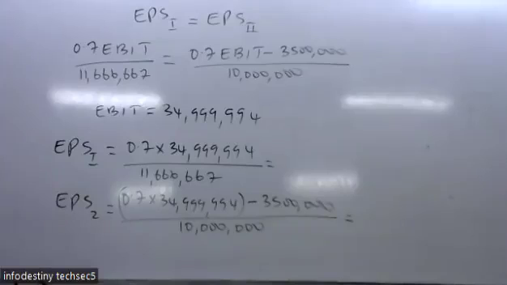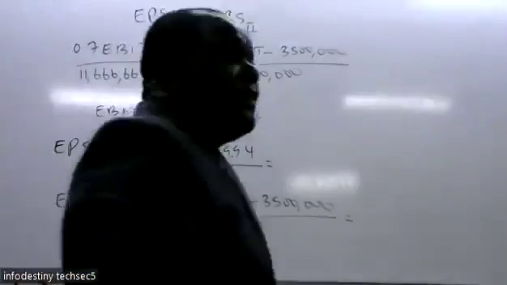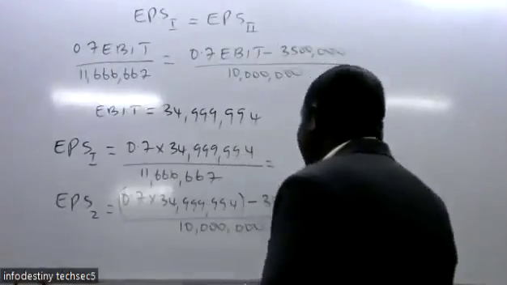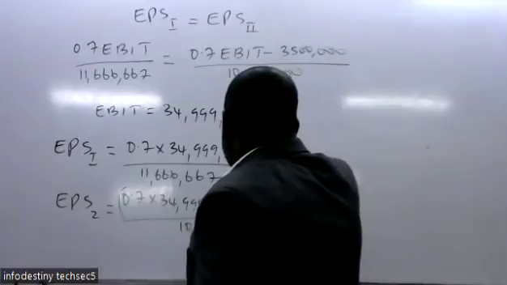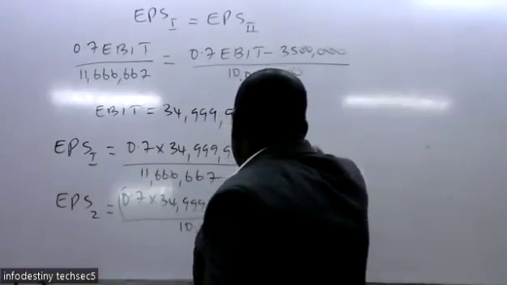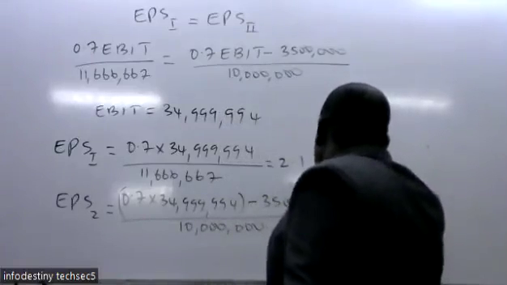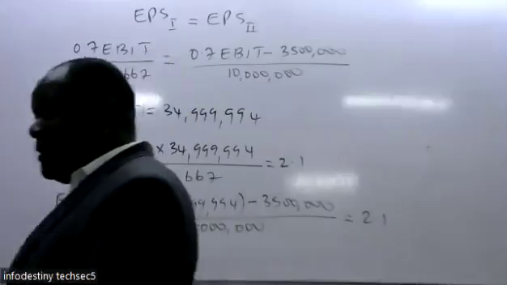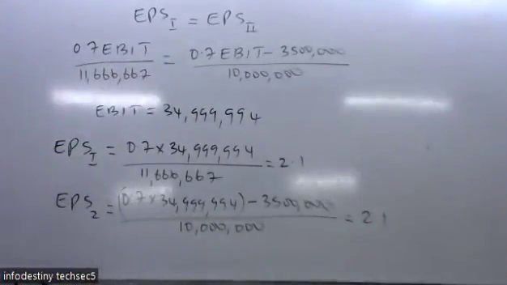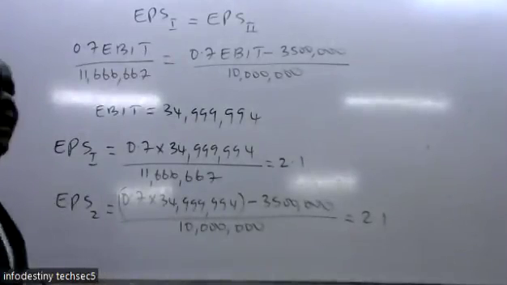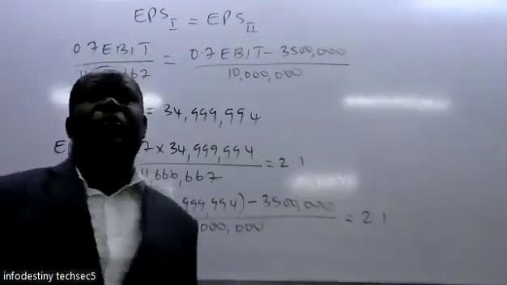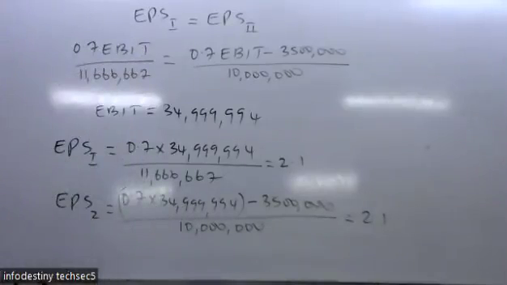So are they correct? They are giving you a figure of 2.09. So 2.09 is about the same as 2.1. Yeah, we can round it off to 2.1. So that is now at the point of indifference. At the point of indifference, the earnings before interest and tax and the earning per share for the two options are meant to be the same.